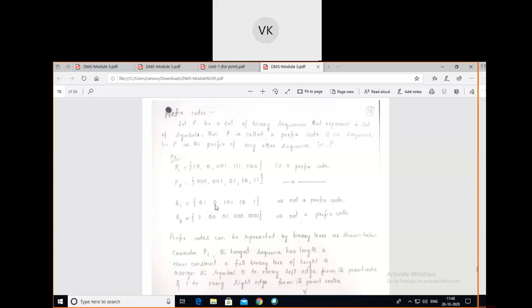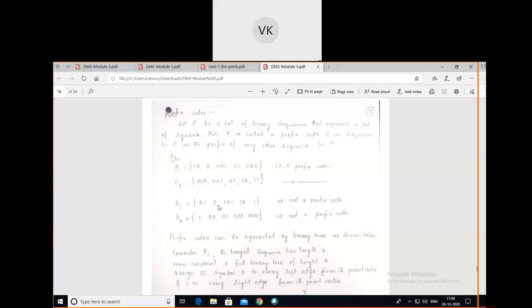Coming to the second element, 0. You see this 0 will be the beginning of this sequence, so this 0 is a prefix of this sequence, and this violates the condition of prefix codes. Next, 101 is there.